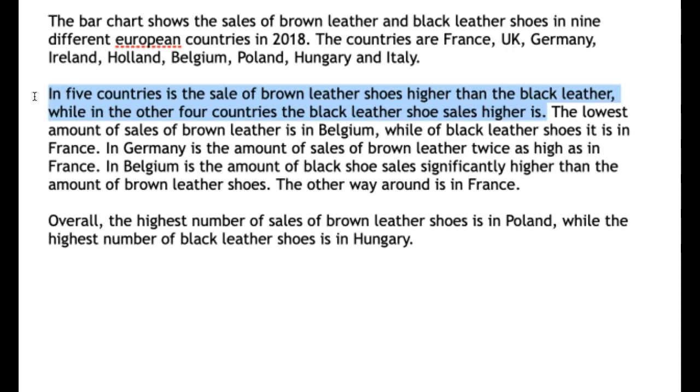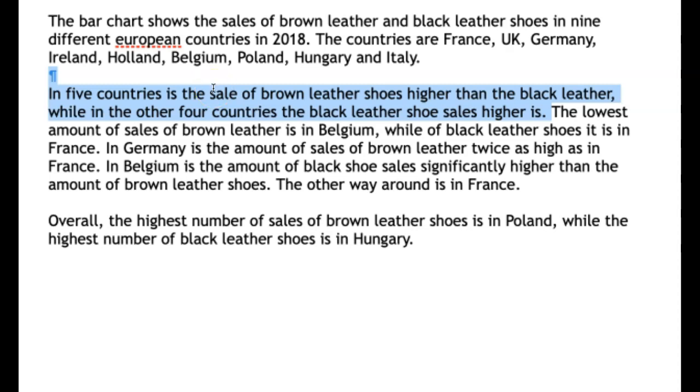Now well done for observing and noting the lowest and the highest. Okay, so that's fantastic. I mean, we've got the lowest, which is good. We should always use the superlatives in our task 1. And also well done for grouping the information here. So it looks like we're choosing and selecting the right information. We just need to work on the structure, especially for the first one.